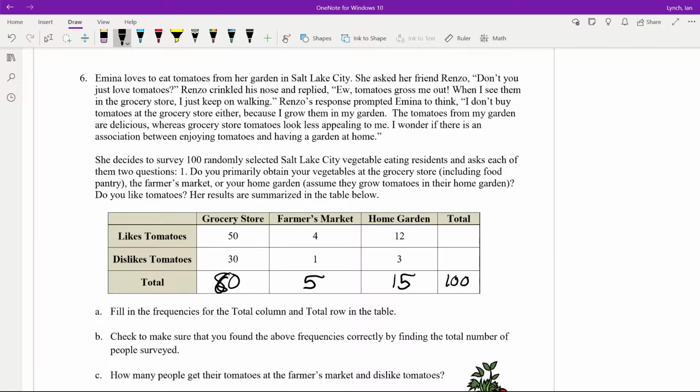Total who like tomatoes is 50 plus 4, which is 54, plus 12 is 66. And 34 dislike. And again, these should agree and add up to 100.